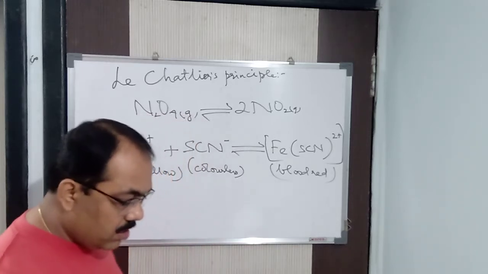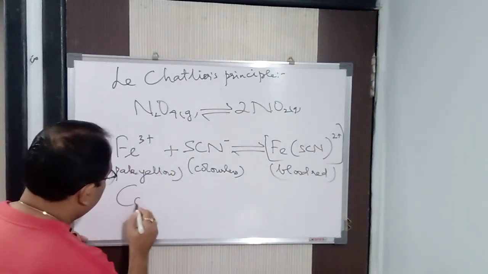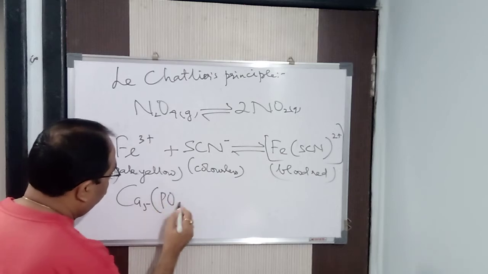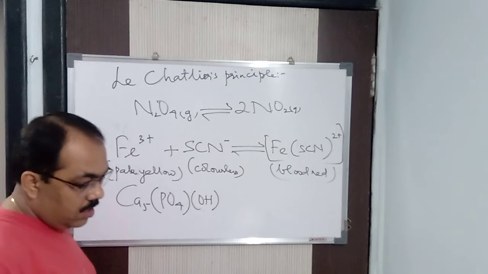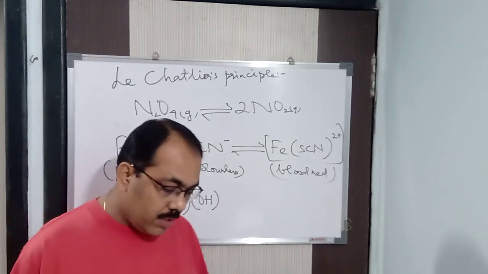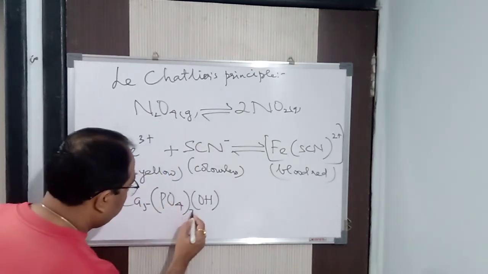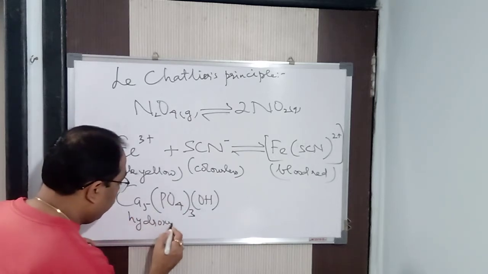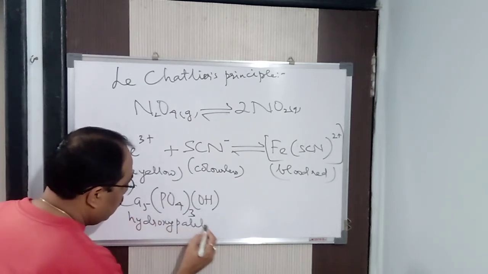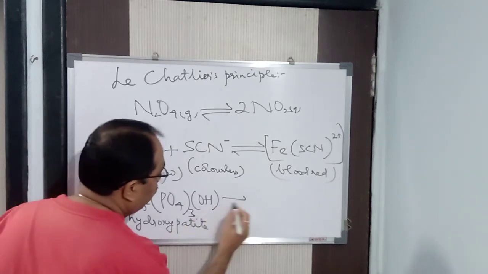The formula is Ca5(PO4)3OH, hydroxyapatite. Let me write the name, hydroxyapatite. This is nothing but the enamel which the tooth is made up of.